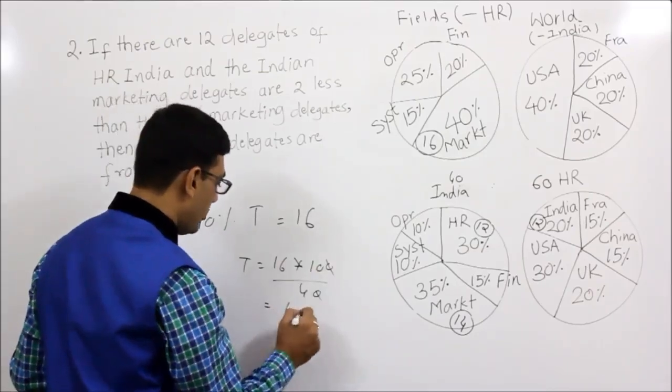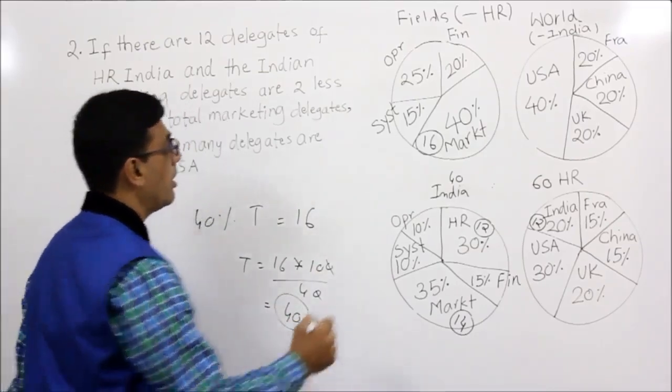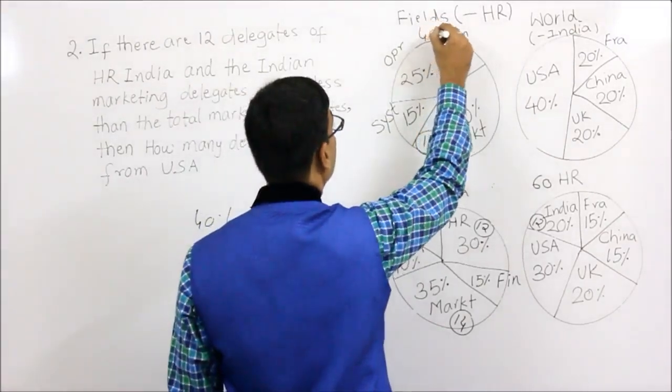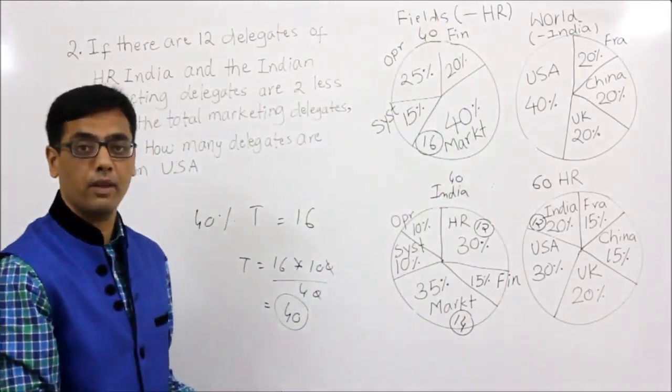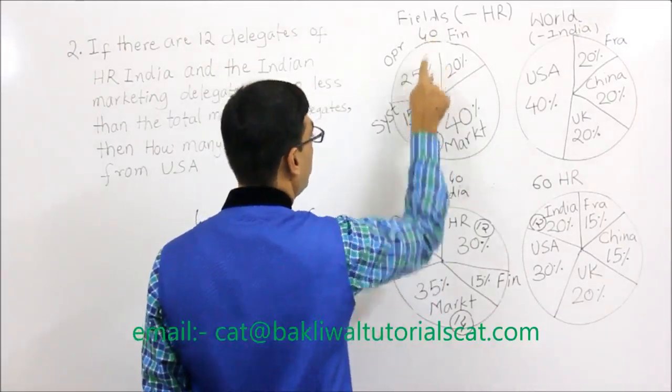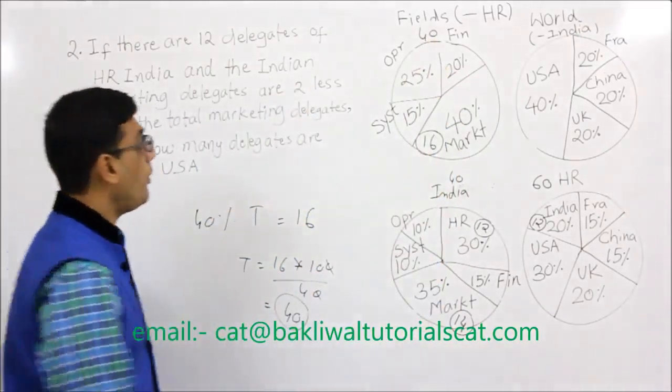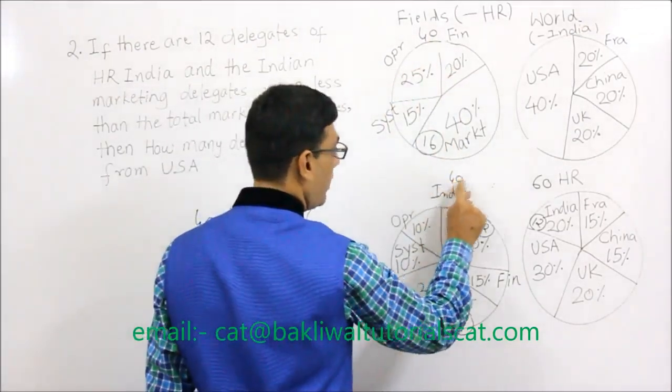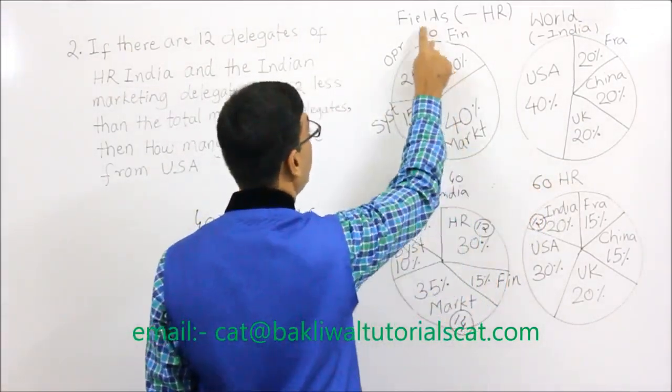4 4 is 16, so this is 40. So we have come to the conclusion that this is 40, because this is 40% of some number giving 16. So 40% of 40 is 16. So far we have come to this: India is 40, HR is 60 and this field without HR is 40.